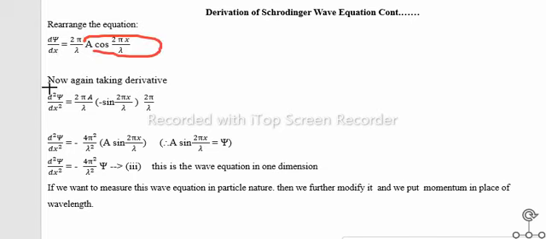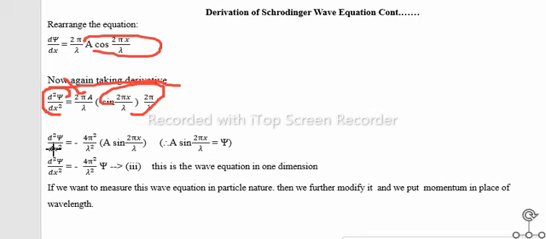Now again taking derivative of the above equation, we get second order derivative of psi with respect to x is equal to 2 pi a upon lambda into sine 2 pi x over lambda into 2 pi over lambda. From basics we know the derivative of cos x is minus sine x, and 2 pi x over lambda is an angle. So after the derivative of sine, the derivative of its angle 2 pi x over lambda will be 2 pi over lambda.